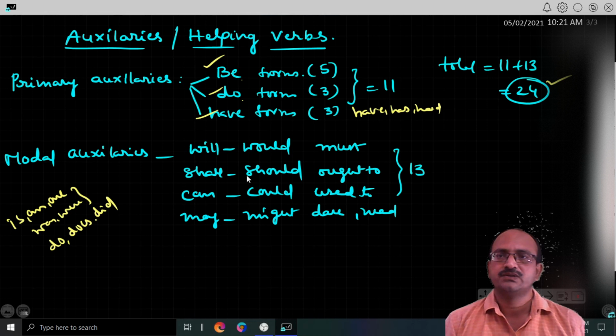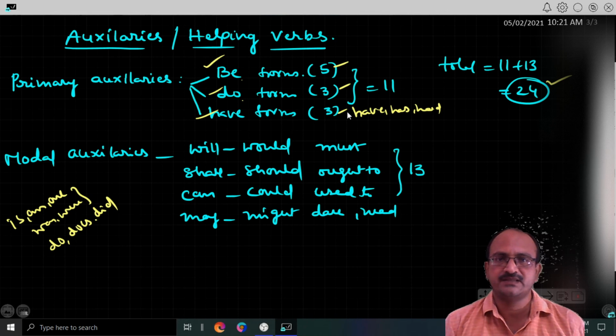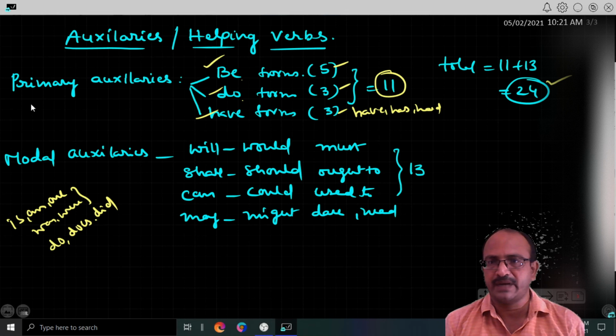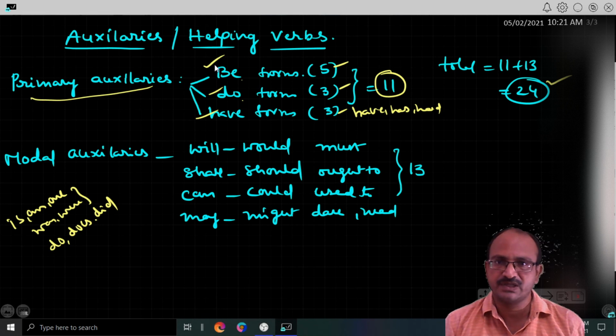So these five, these three, and these three, all together 11. These 11 helping verbs are called primary auxiliaries. For your information, I divided them into be forms, do forms, and have forms. So altogether we have 11 primary auxiliaries.